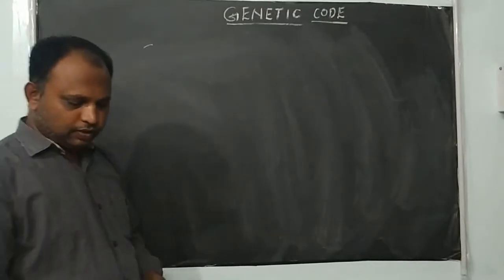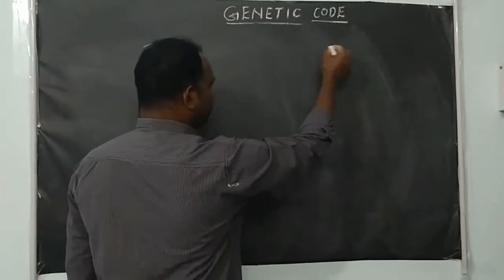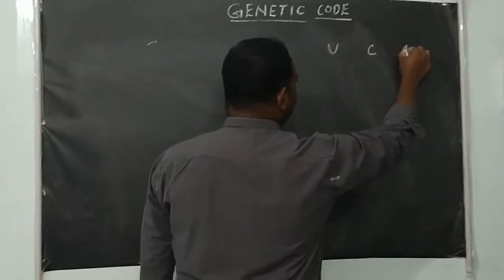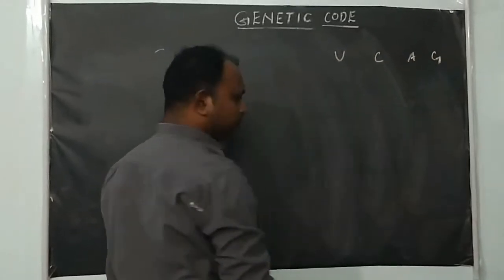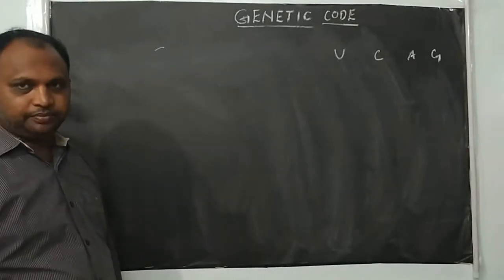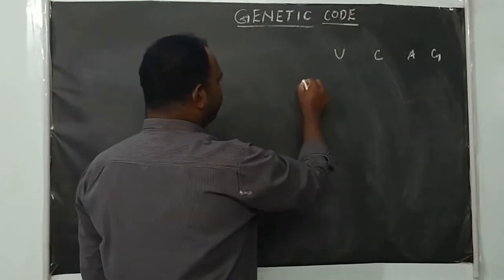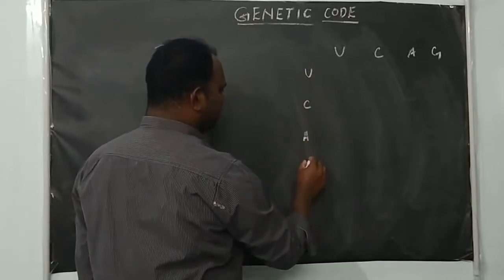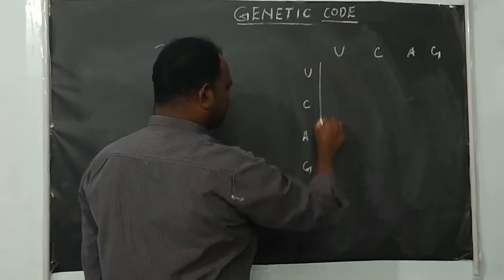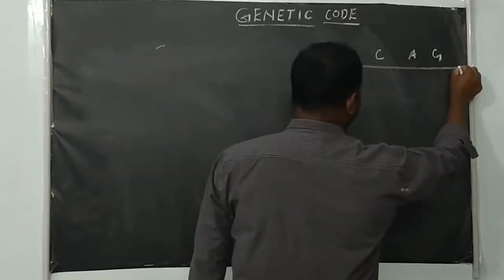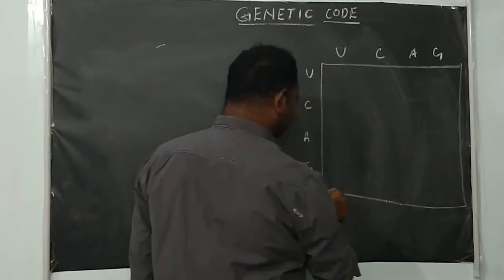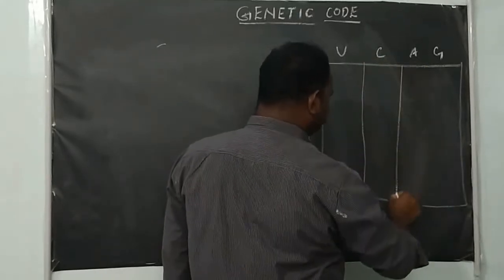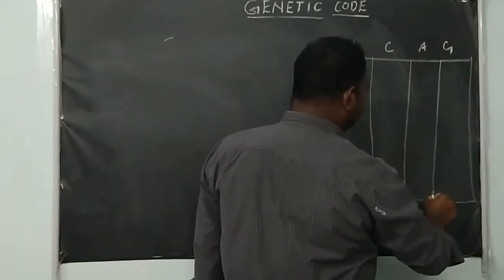The genetic code is triplet in nature. First write U C A G, U C A G, U C A G, and here also U C A G. Put columns like this: first column, second column, third column and fourth column.